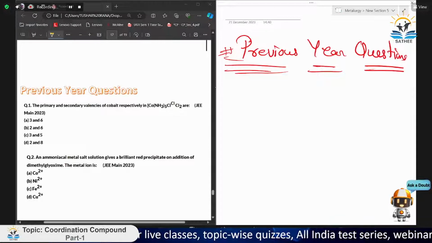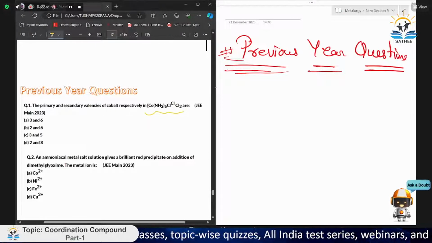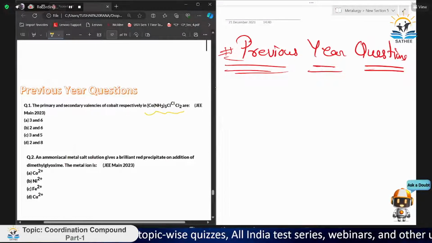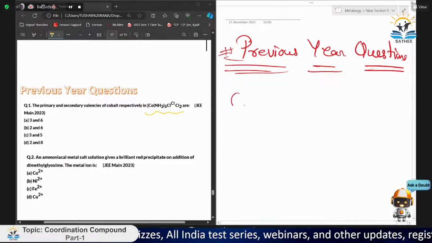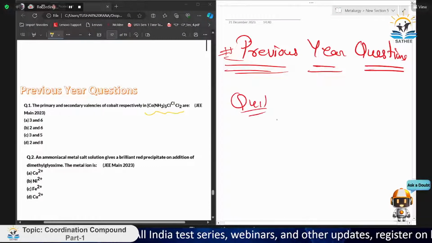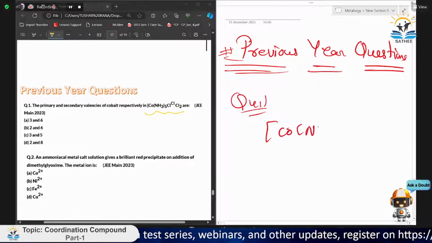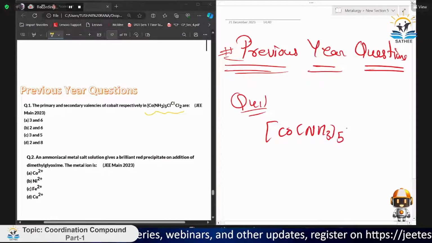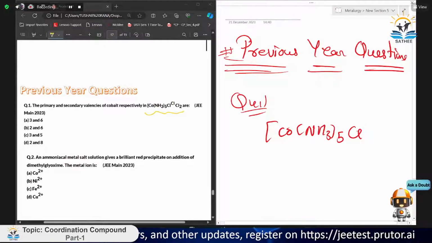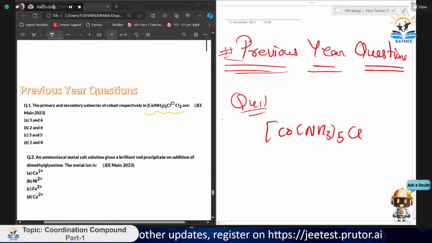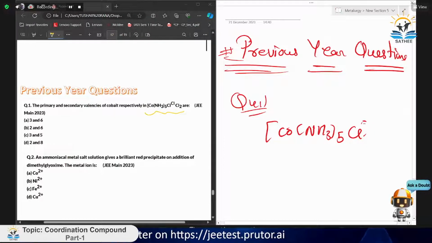So we get updated question only. Now, the primary and the secondary valency of the cobalt respectively in the structure. Question number 1, I write it here. We have the compound Co(NH3)5Cl, okay, and we have been given Cl. There is some mistake in this compound, I think, but it is like Cl2, I guess. Okay, like this, I guess.